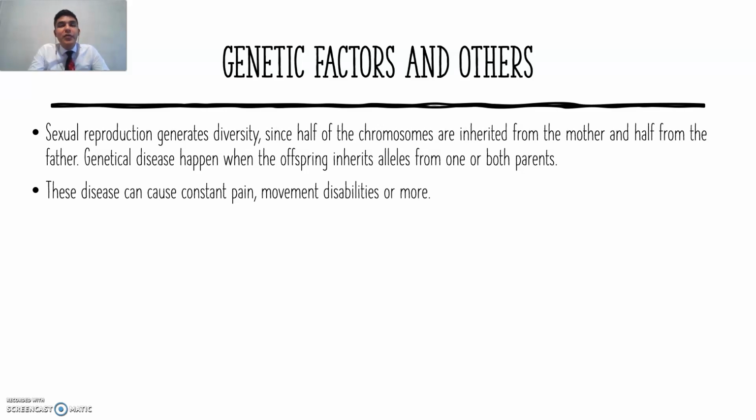So, for example, talking about Down syndrome, Down syndrome is caused when there is an extra copy of gene number 21. So instead of being only 2, there are 3 in total. That causes a certain mental disability in people with Down syndrome.